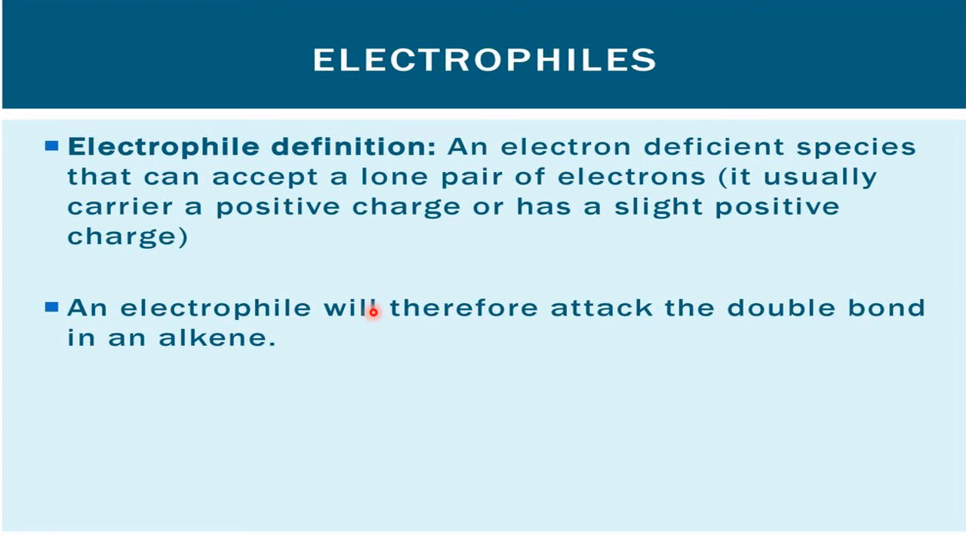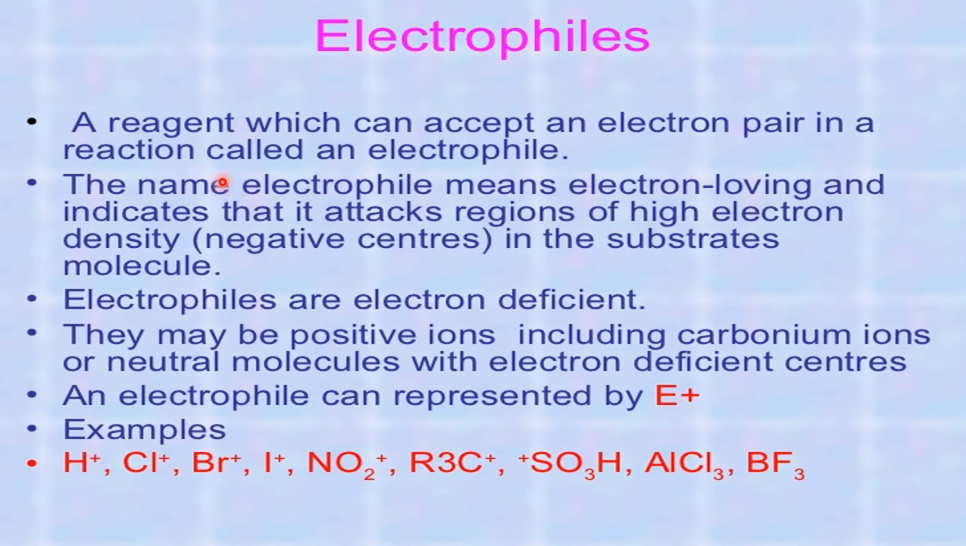An electrophile will therefore attack the double bond in an alkene. Because an electrophile is positively charged, it attacks easily, not only the double bond, even the triple bond also, because they are electron rich centers. Again, some points about electrophiles. A reagent which can accept an electron pair in the reaction is called an electrophile. The name electrophile means electron loving and indicates that it attacks regions of high electron density. Electrophiles are electron deficient, already told. They may be positive, including carbonium ions, or neutral molecules with electron deficient centers.